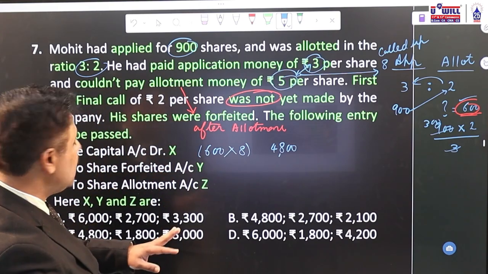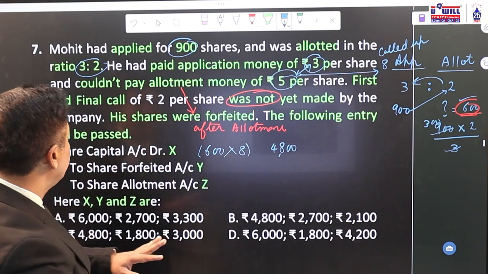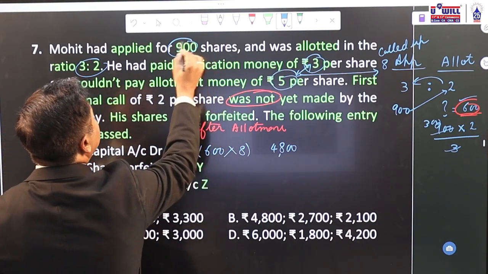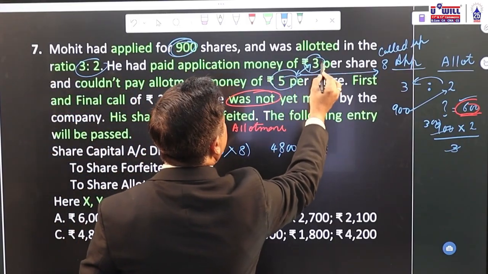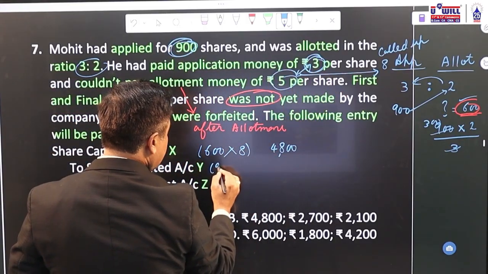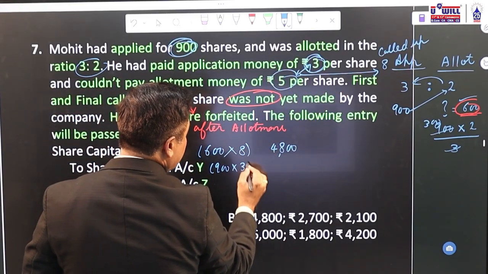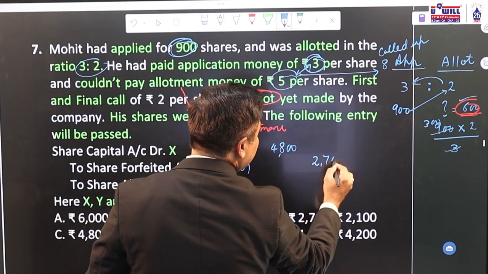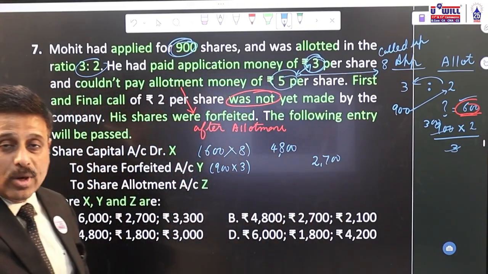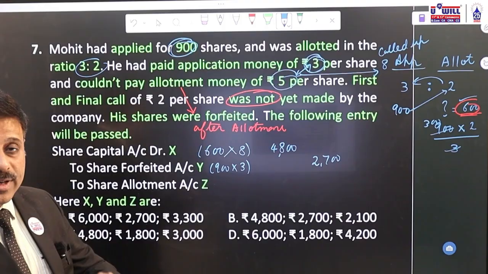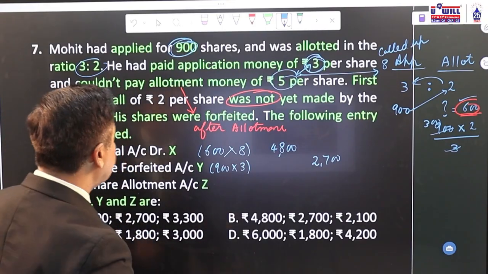Share forfeiture is the amount paid by the shareholder. Now, 900 shares he applied and he paid application money of 3. So 900 into 3, that is the amount paid by the shareholder. That will be forfeited, 2,700.